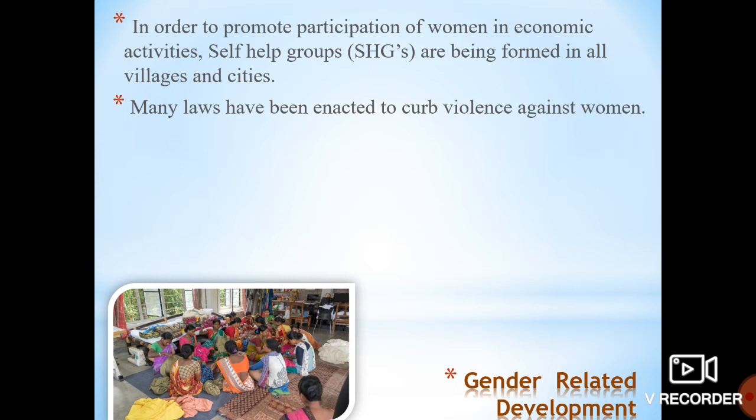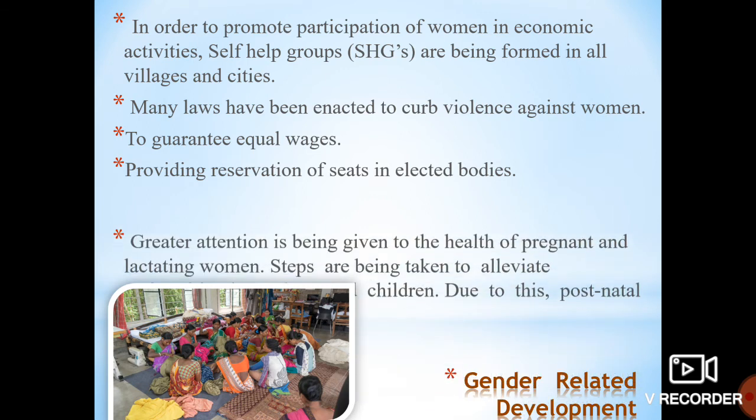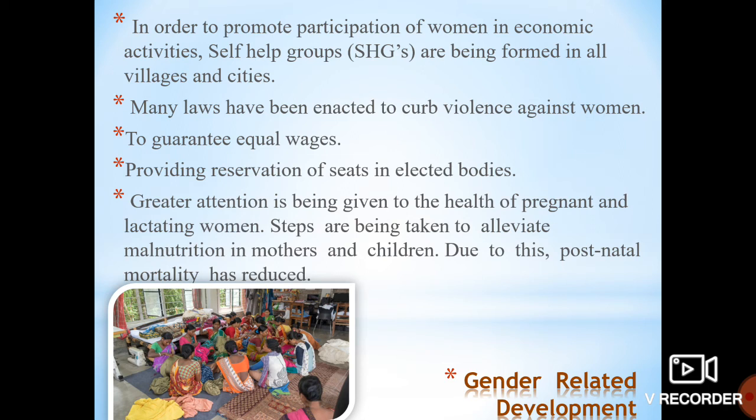Many laws have been enacted to curb violence against women. Many steps have been taken to remove violence against women. To guarantee equal wages, efforts are being made to give equal wages to women, and seats are reserved in elected bodies. Even in elections proper seats are being given. Greater attention is being given to the health of pregnant and lactating women. Steps are being taken to alleviate malnutrition in mothers and children. Due to this, the postnatal mortality rate has reduced.